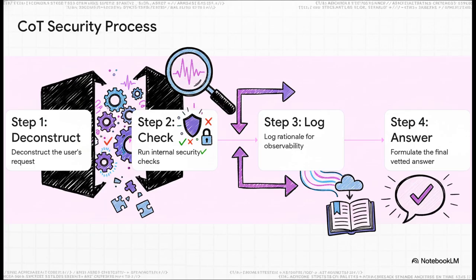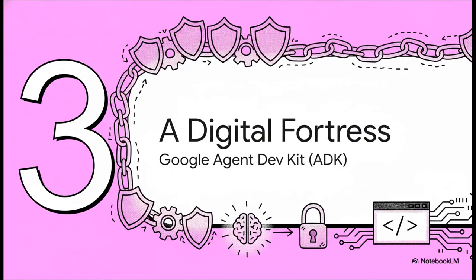First, the model has to break down the request. Then, it runs its own internal checks against its rules. It logs everything so we can see what it's thinking. And only then does it give a final vetted answer. It's a whole lot harder for an attack to sneak through when the AI has to write down its evil plan first. Okay, so theory is great, but how do we turn this chain of thought idea into actual working code? Let's move from the concept to the concrete and see what it looks like to build this digital fortress in a real-world app.